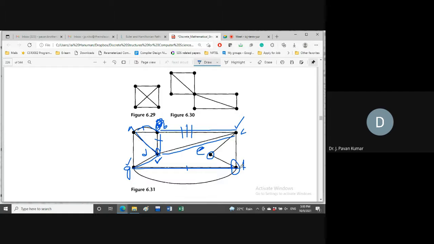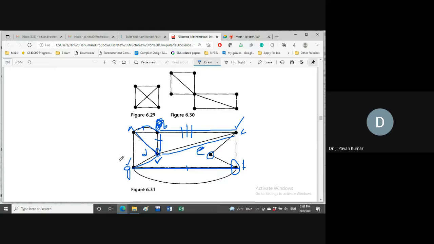So next, from F, how many alternatives are there? From F you see, F to C we can go, F to E also we can go, F to G also we can go. Three alternatives we have. Clear?